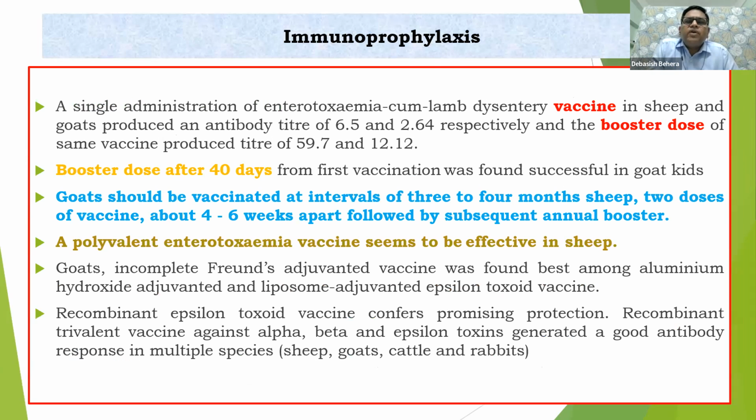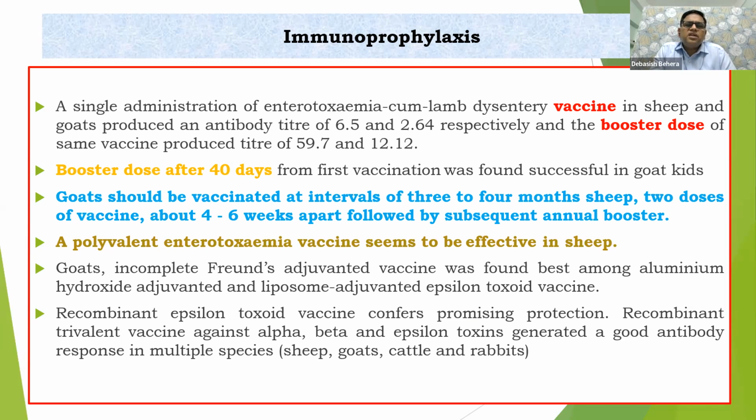Then immunoprophylaxis is another portion of this treatment, that is, administration of enterotoxaemia and lamb dysentery vaccines. It is very useful. A booster dose is very important, because after vaccination the protection is very short-lived most of the time. The protective titer is short-lived, that's why we have to rely upon the booster. That is an important aspect.